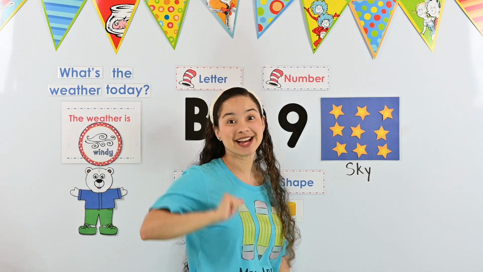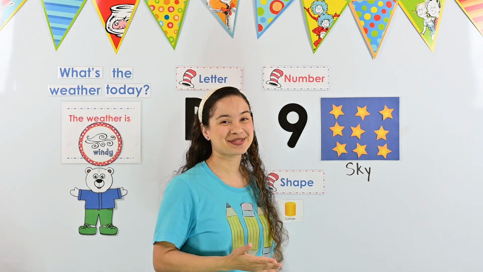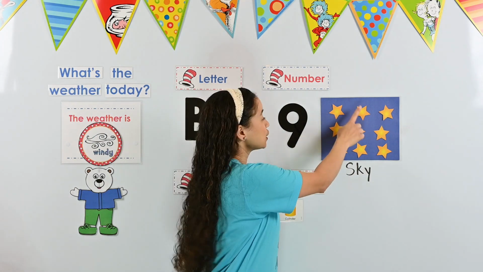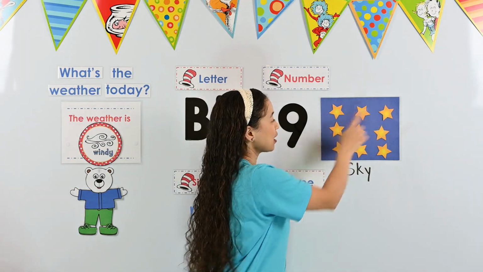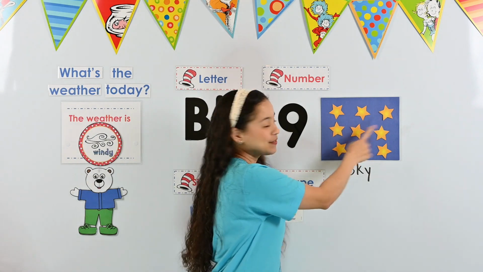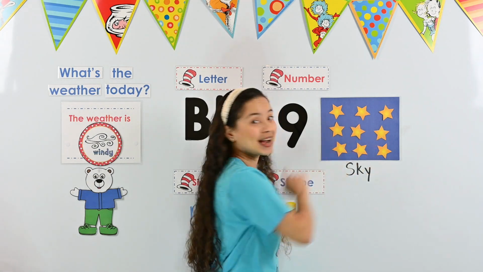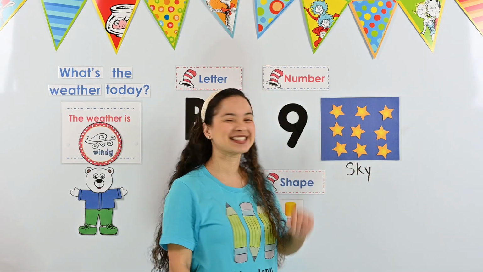That means we need to stop. Okay, let's count the stars one more time, just to be sure. 1, 2, 3, 4, 5, 6, 7, 8, 9. Hey, we do have 9 stars in the sky. Thank you so much for helping me count the 9 stars.